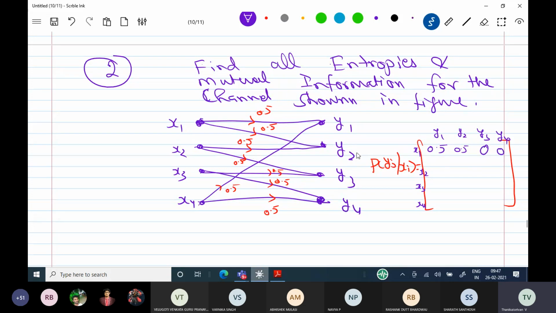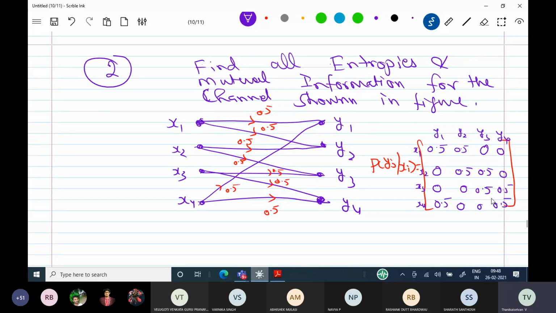Next, x2, y2 connection is there, 0.5, and x2, y3 is 0.5, while y1 is 0. Next x3, y3, x3, y4. x4, y1 is connected, 0.5, then x4, y4 is connected, 0.